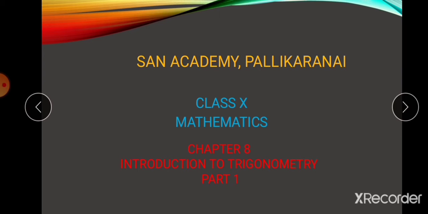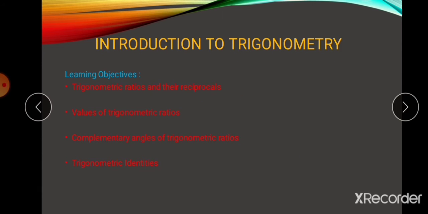So in part 1 I'm going to give the introduction. Let me see what topics we are going to cover in this chapter. The first one is trigonometric ratios and their reciprocals, and then values of trigonometric ratios, complementary angles of trigonometric ratios, and trigonometric identities. At the end of this chapter, you will know all these four subtopics.